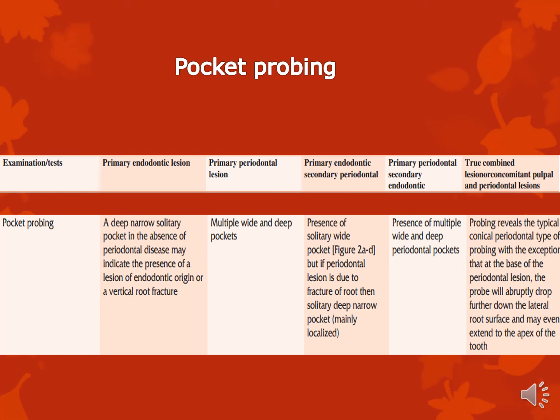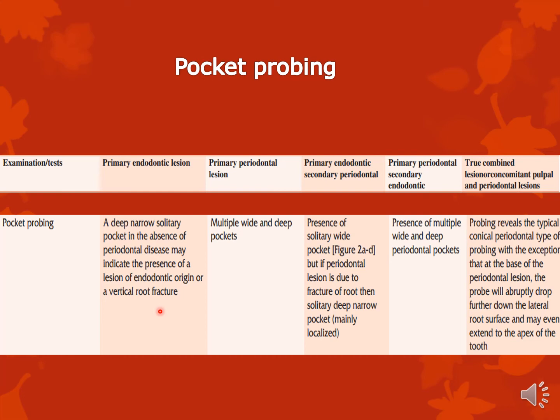Now, pocket probing, primary endodontic lesion. Sometimes a primary endodontic lesion may have caused a periapical abscess, and this abscess may have caused a sinus, like the first picture that you saw, and the sinus may be opening directly into the attached gingiva. Sometimes the sinus opens through the pocket.